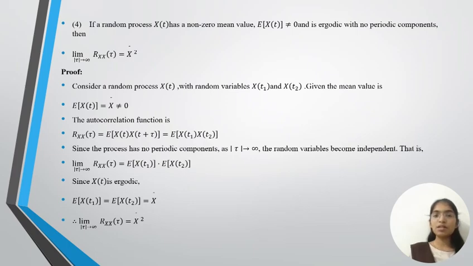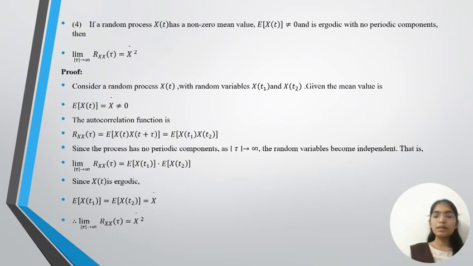Consider a random process X(t) with random variables X(t1) and X(t2), given the mean value is expectation of X(t) equal to X bar, not equal to 0. The autocorrelation function is Rxx(tau) equal to expectation of X(t) into X(t plus tau), which is expectation of X(t1) into X(t2). Since the process has no periodic components, as mod tau tends to infinity, the random variables become independent.